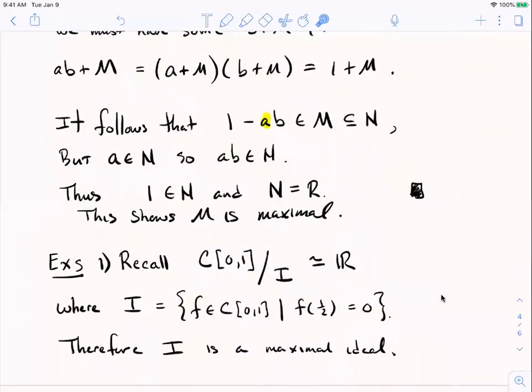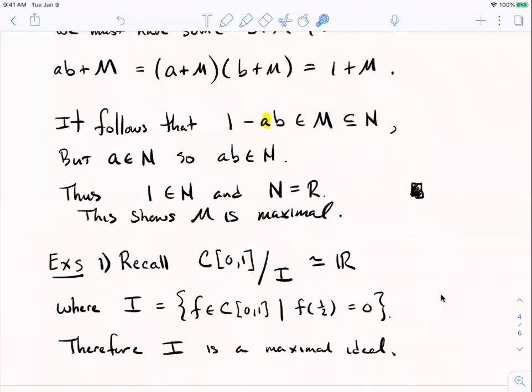So there's a correspondence between maximal ideals in this ring and points in the interval 0, 1. A maximal ideal corresponds to all the functions that vanish at that point, and vice versa. And that is kind of the launching place of a subject you may have heard of. It's called algebraic geometry.